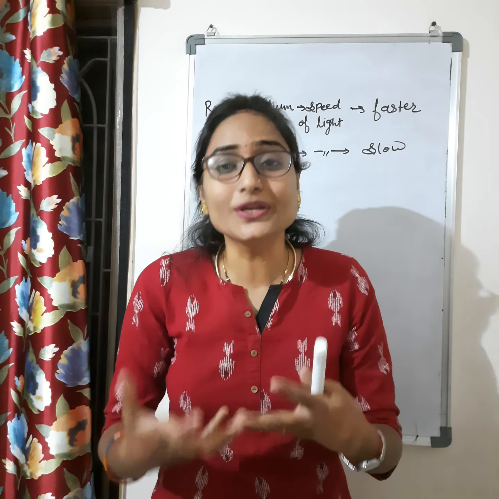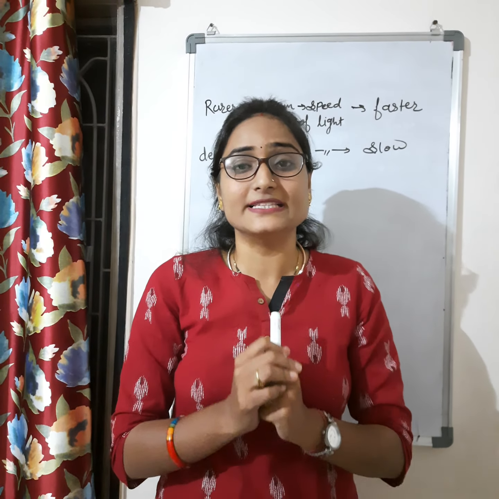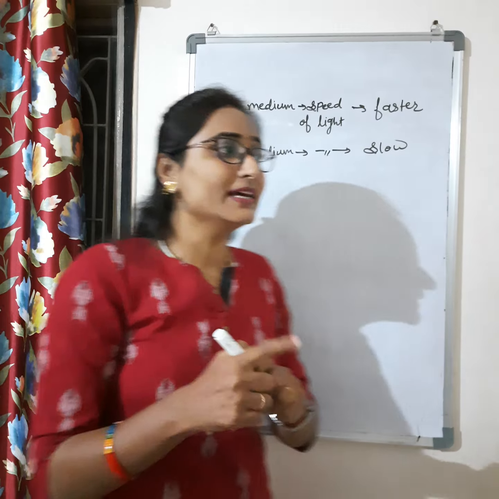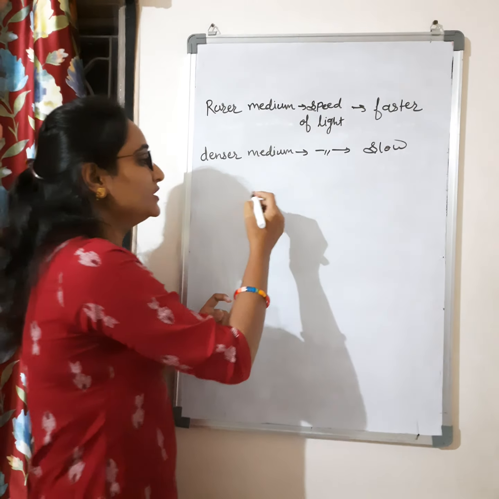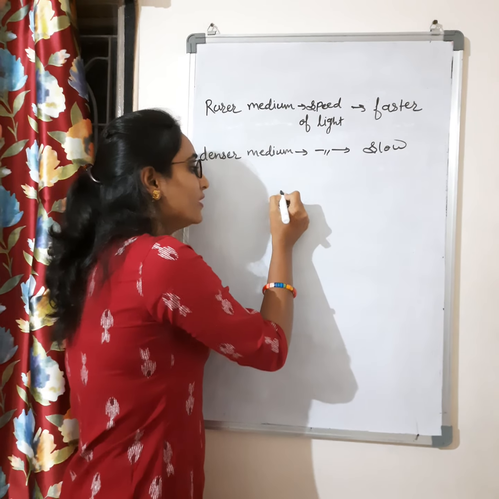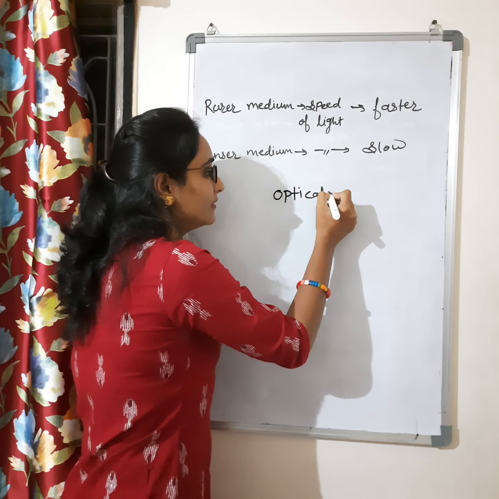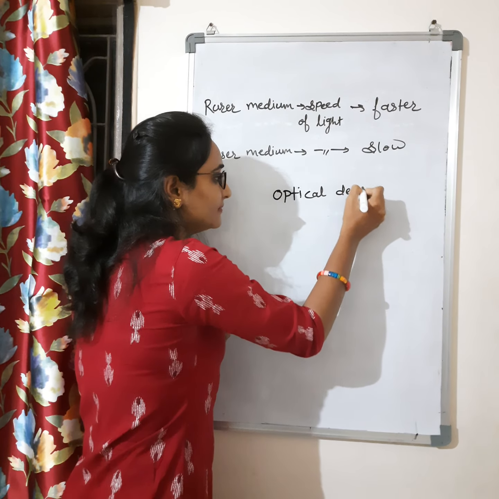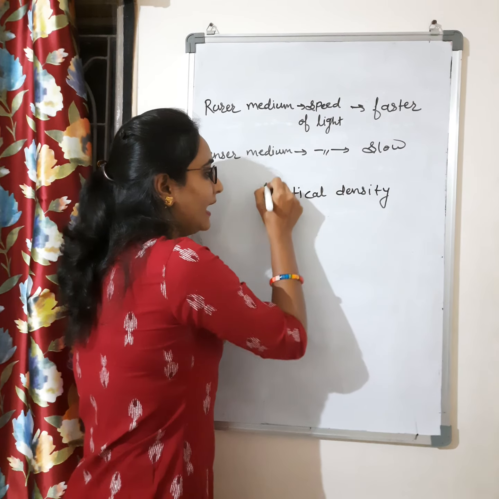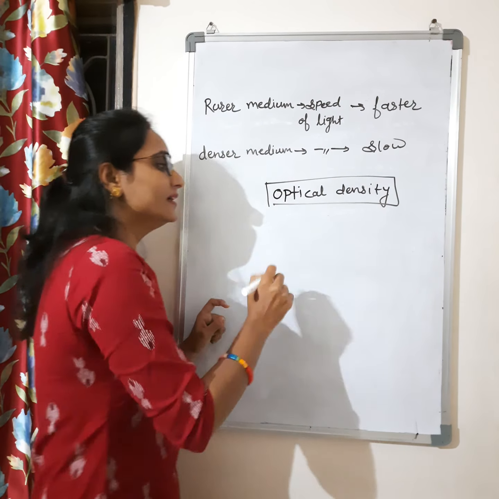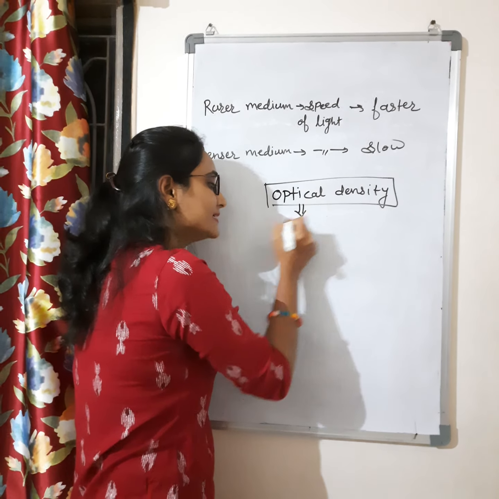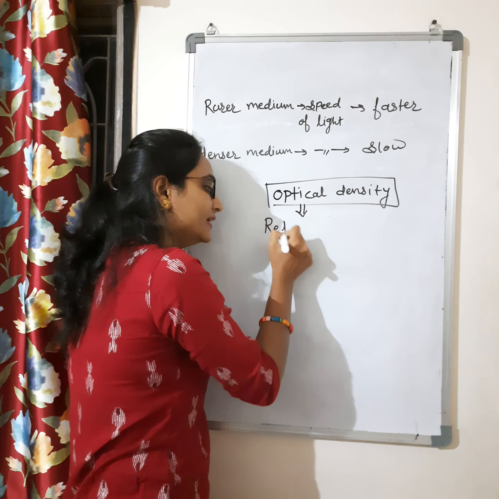So if we want to calculate the optical density, how will we calculate? Which is faster, which is slower? It can be considered by the optical density, and this optical density is also called refractive index.